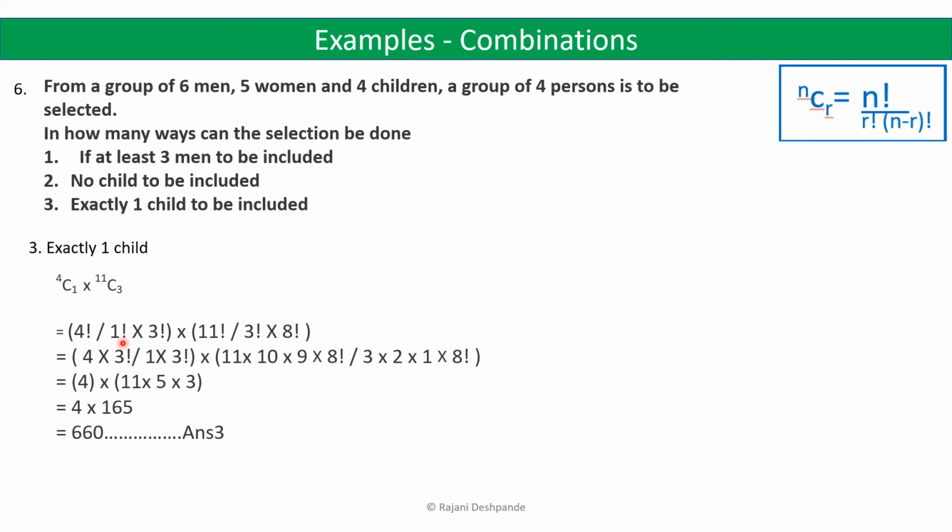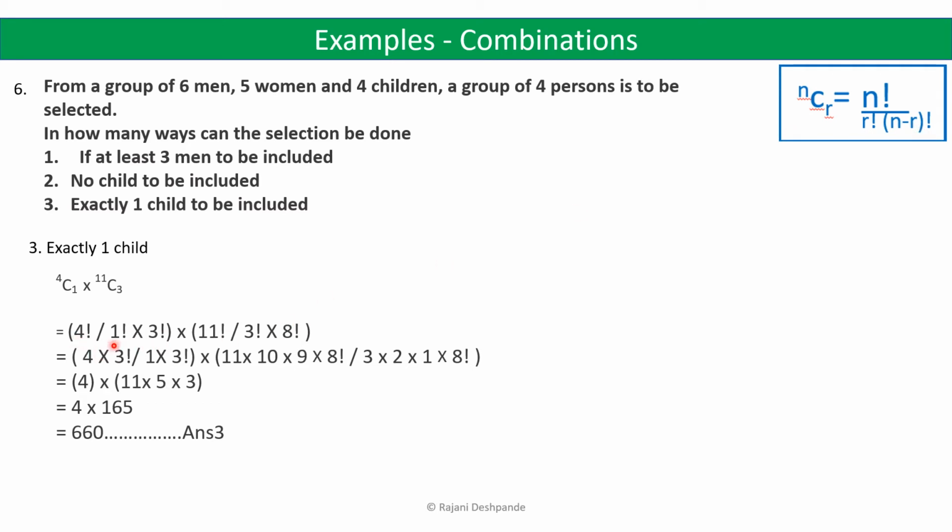That is equal to 4 factorial divided by 1 factorial into 3 factorial, because 4C1 is n factorial divided by r factorial into n minus r factorial. So it is 4 factorial divided by 1 factorial into 4 minus 1, that is 3 factorial.